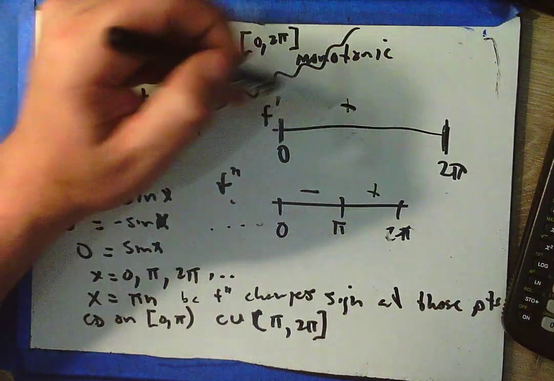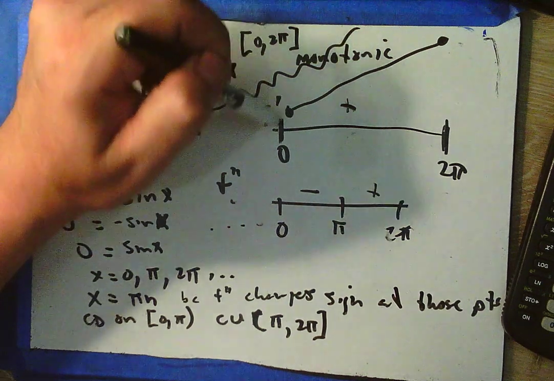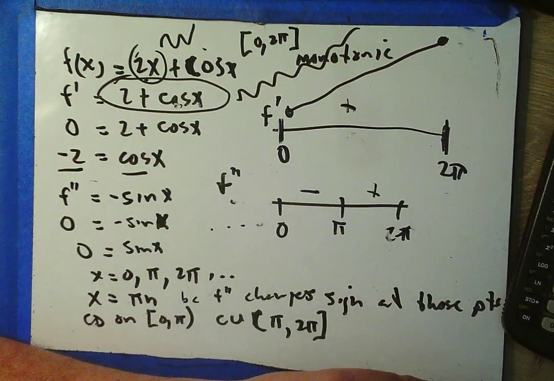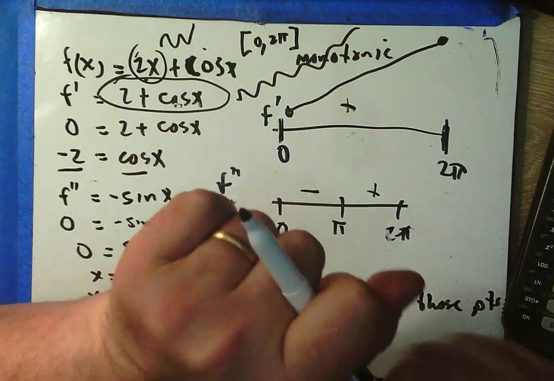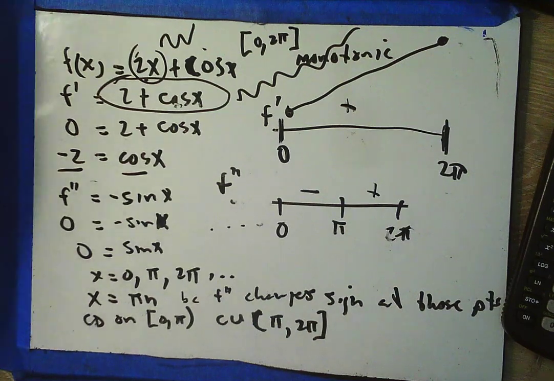If my function is always increasing from here to here, I know that this is going to be a minimum and this is going to be a maximum. And I have to write my special justification sentences for endpoints. I will let you rewind this video or go back to the earlier part in this video where I explained how to write that sentence, but you really do need to be able to write that sentence. So that's kind of where we are and what we're doing now.